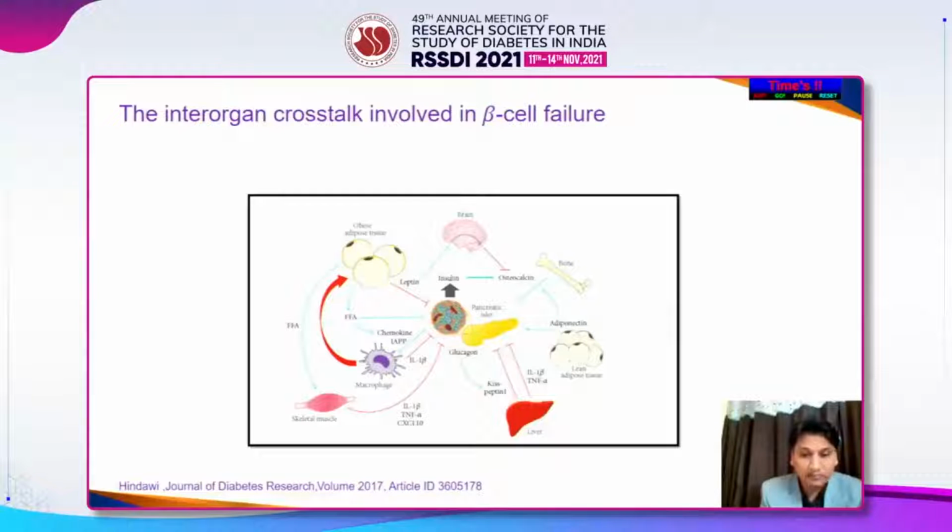We also have something called kisspeptin hormone, which is actually mediated by the pituitary gland, and it's altered by estrogen. But now we know it's also secreted by the liver, and it's influenced by glucagon. So glucagon is influencing kisspeptin. This kisspeptin has a negative effect as far as the pancreatic beta cell is concerned. At the level of the skeletal muscles and also the peripheral tissues, free fatty acid uptake is also being affected. So all these things...